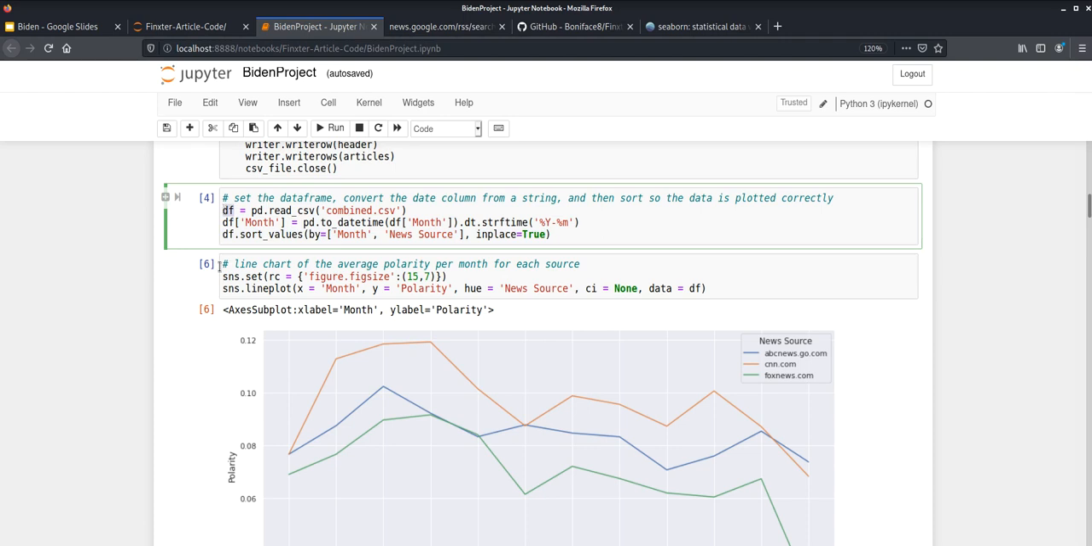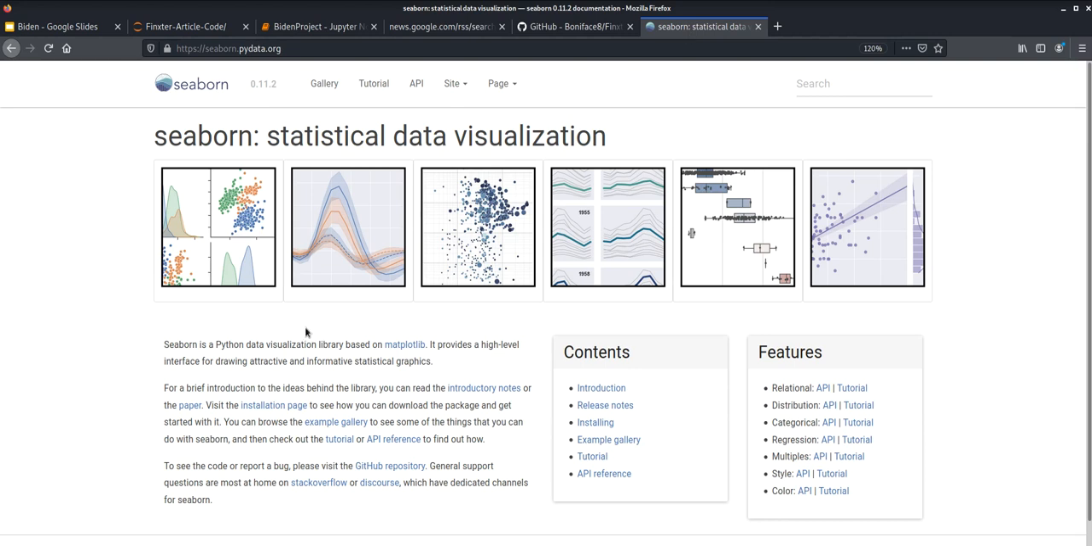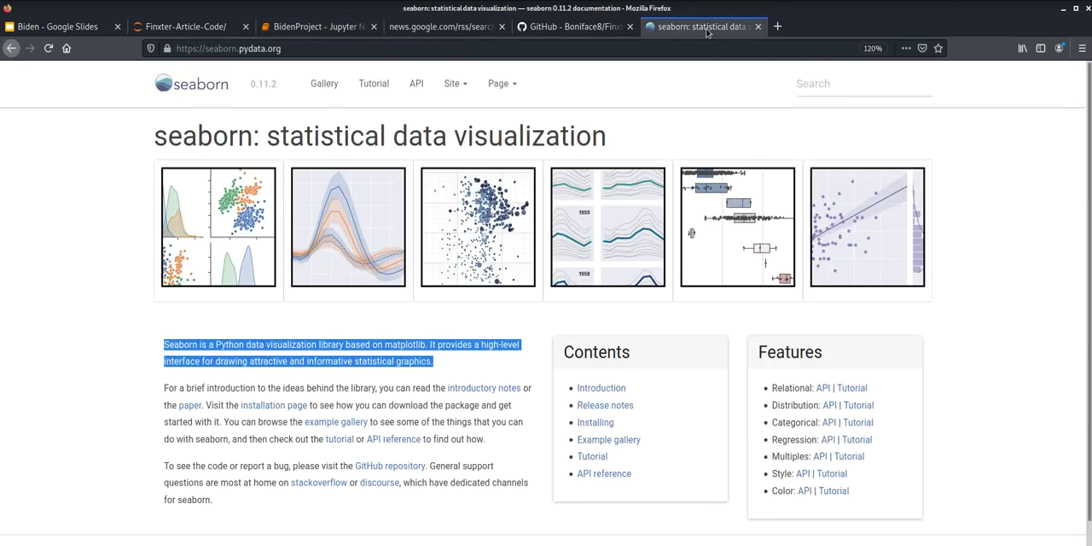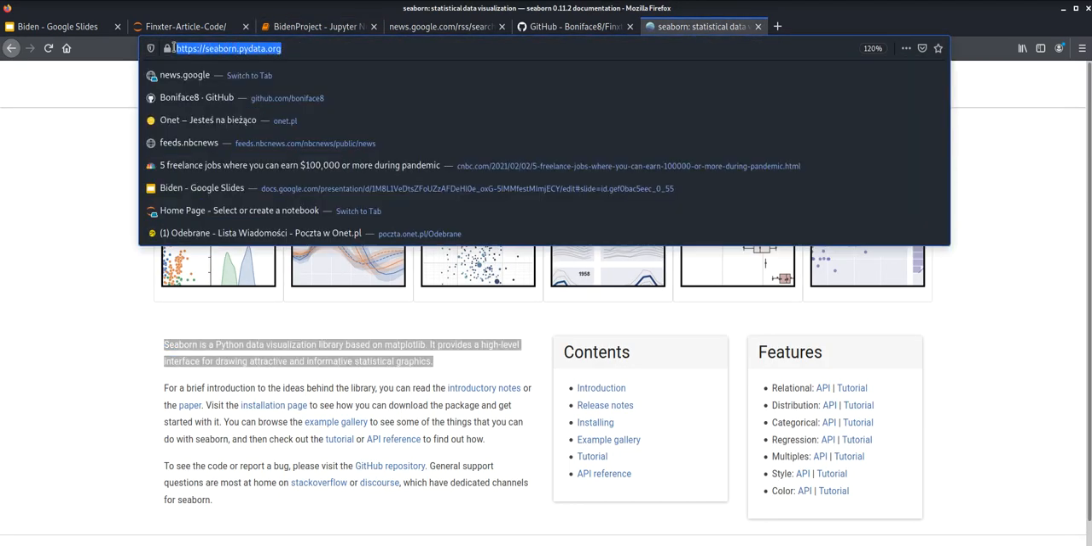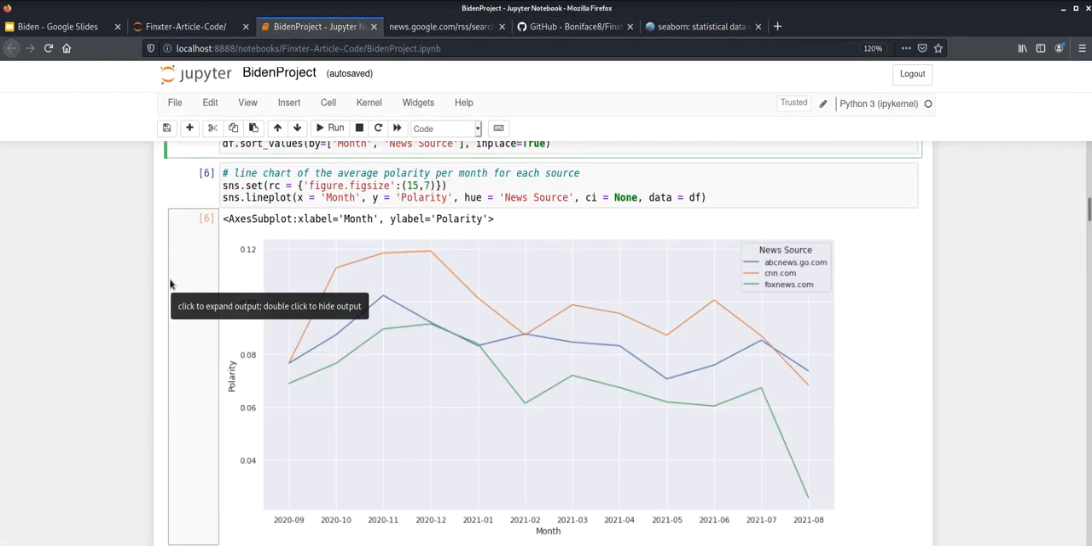So now we can use Seaborn and make some plots. Actually, let me show you the docs quickly. Seaborn is a Python data visualization library. It's based on Matplotlib, and it's a pretty good high-level interface that shows you very attractive plots. So let's go back to the code now. If you're interested in reading more, here's the URL of the Seaborn website. So going back to the code once again,